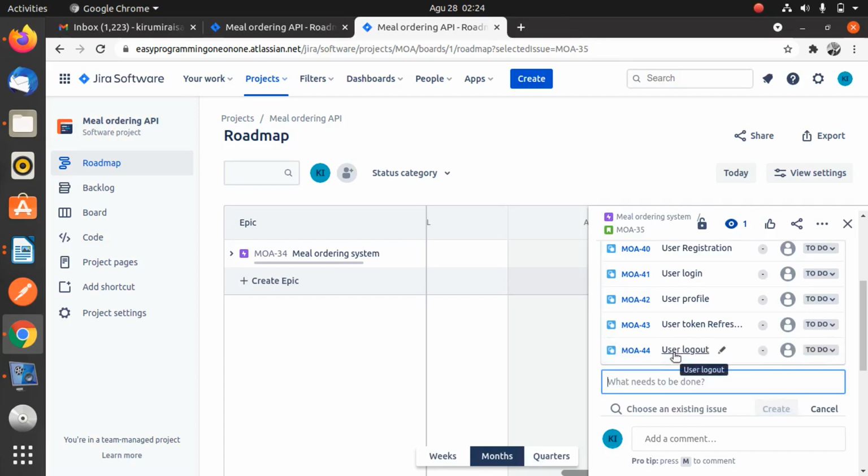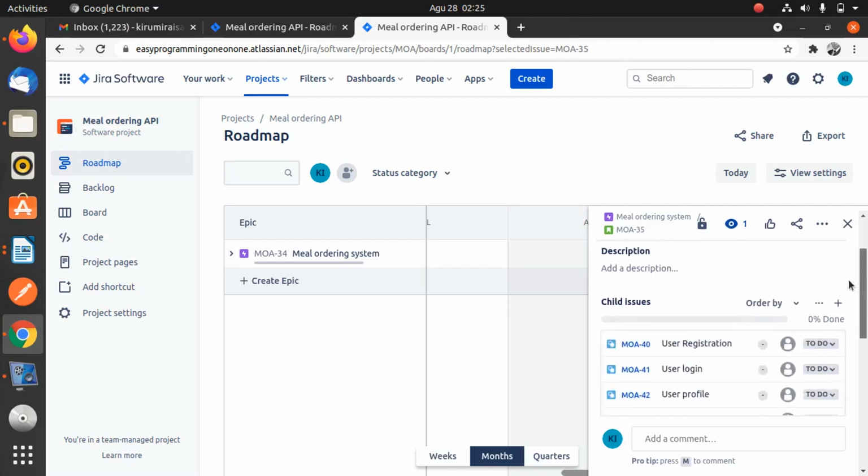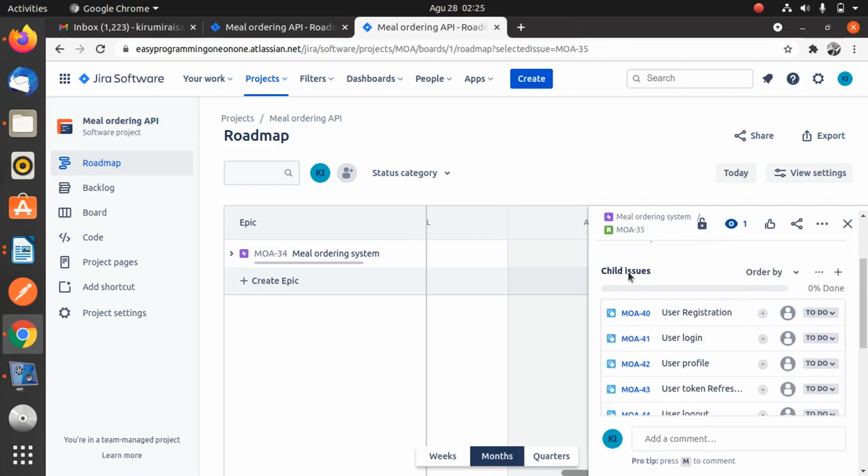So for now, we have created an epic, which we called meal ordering system. We went ahead and added stories onto our epic, and the first story was user authentication. After adding the user authentication story, we created issues inside that story.